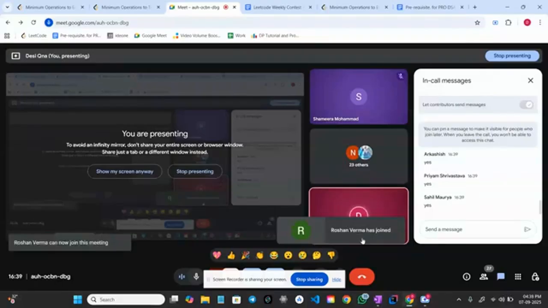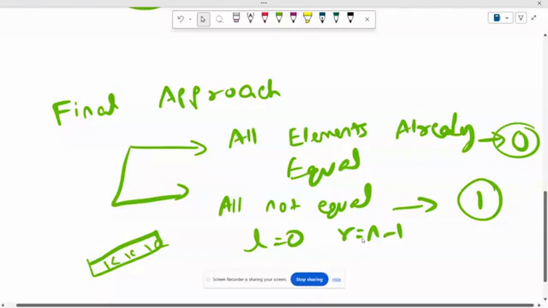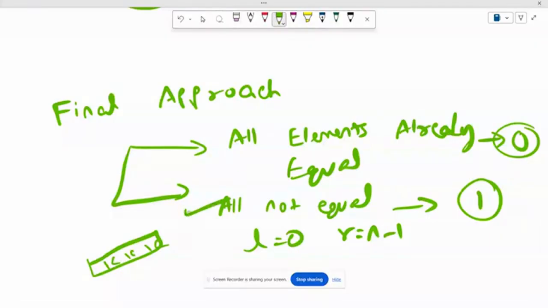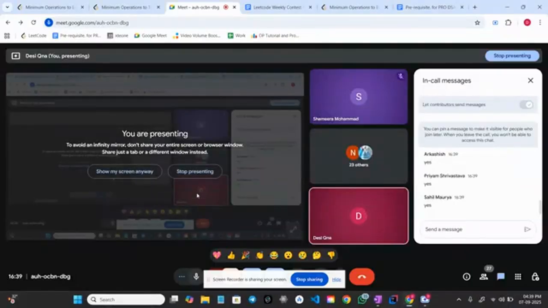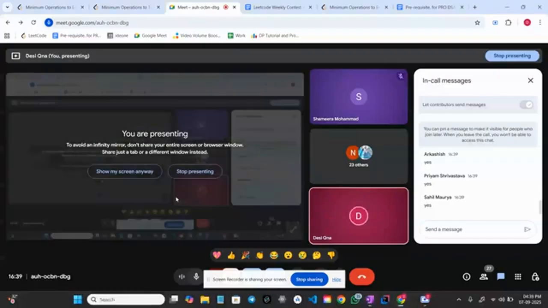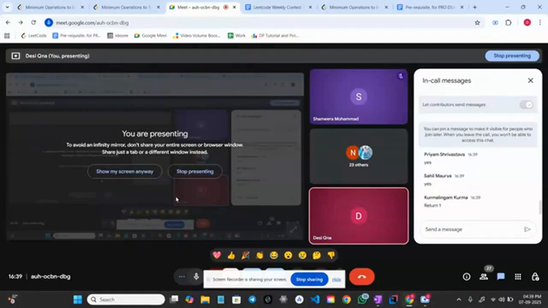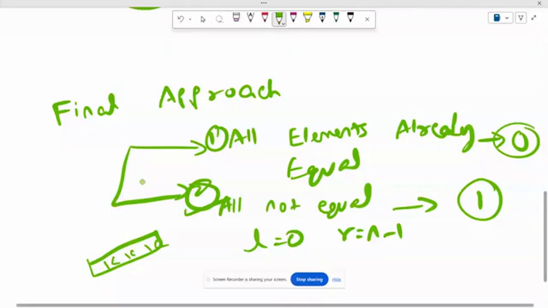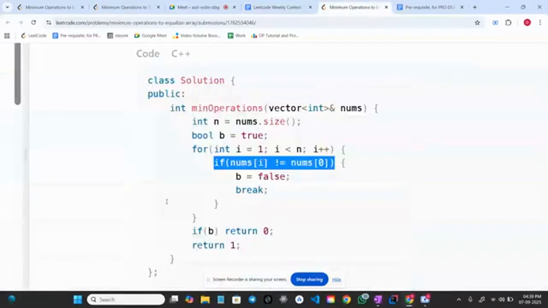So in that case, what do we do if any two elements are unequal? This is the first case. This is the second case. What do you think? What should we do? Any brilliant student? Tell me. Yeah, return one. Awesome. That is what we are doing. We will just update this flag and break.